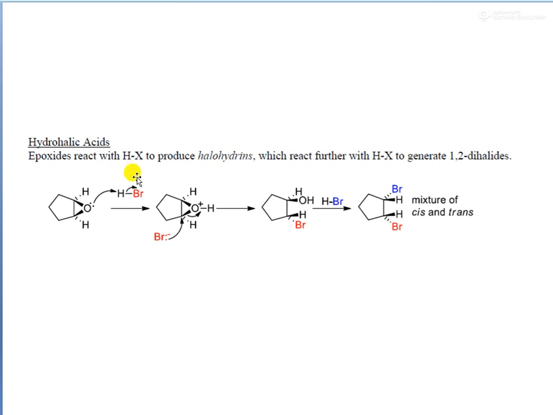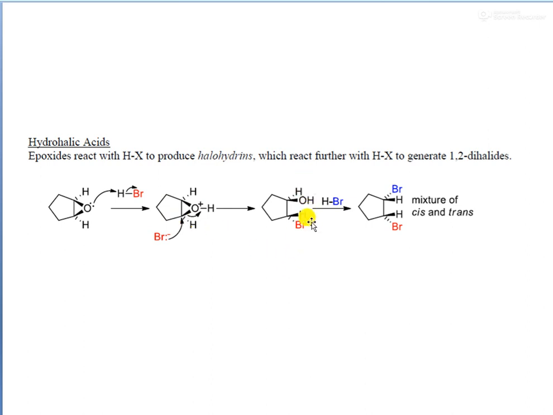Here let us see the reaction of an epoxide with a hydrohalic acid, that is HBr. We are taking the example of HBr here. So the epoxide reacts with the HBr to produce a halohydrin. Okay, we have seen that earlier, how we can create a halohydrin. How is this mechanism proceeding? First, the H plus will protonate the oxygen atom, and the second structure, you can see here, will be formed. Oxygen will have a positive charge. Again, in the next step, the Br minus will attack from the back side of the ring.